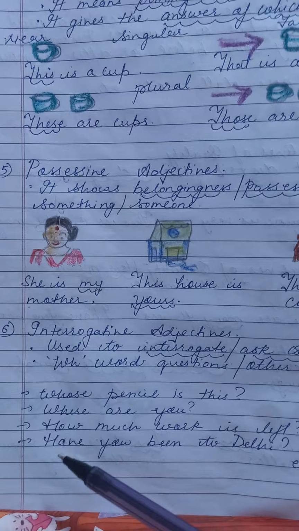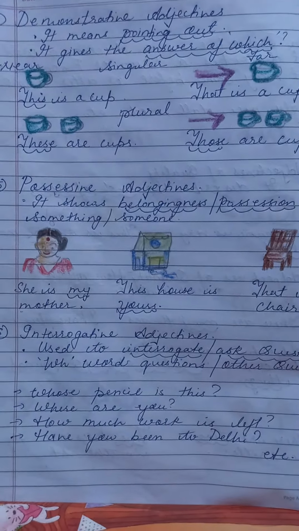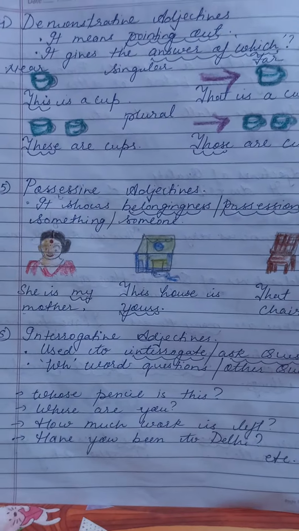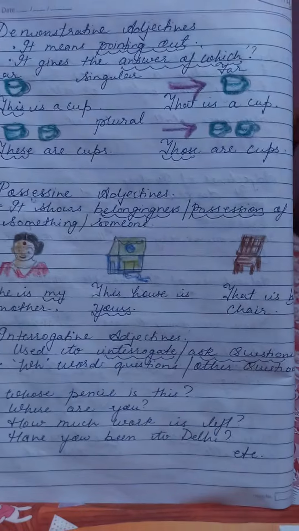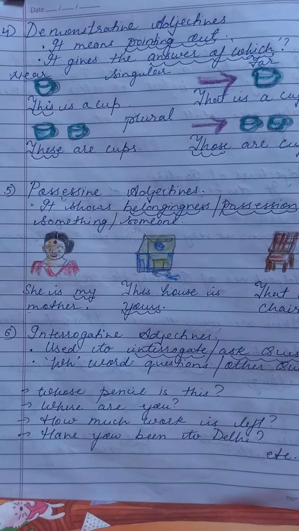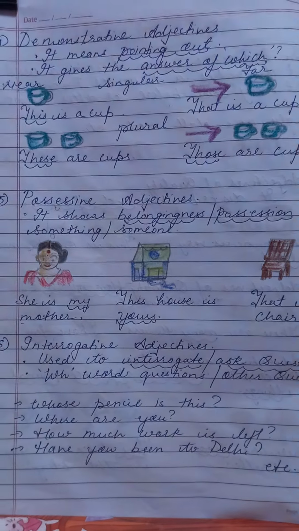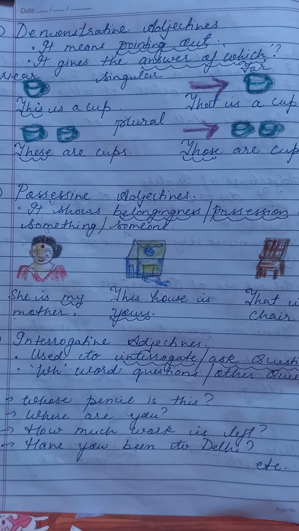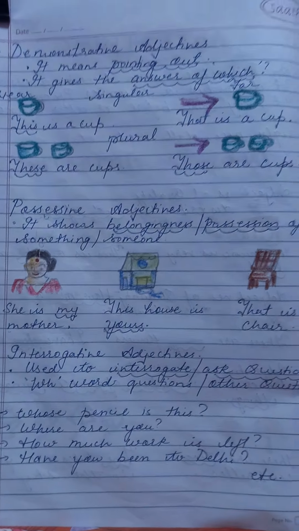The question is beginning from have. So kindly do not complicate yourself much. Try to learn more examples, use them in your daily life. You can see your surroundings, and whatever thing you find around you or in your environment, you can take examples from there. Okay, so I think it is pretty clear to all of you.